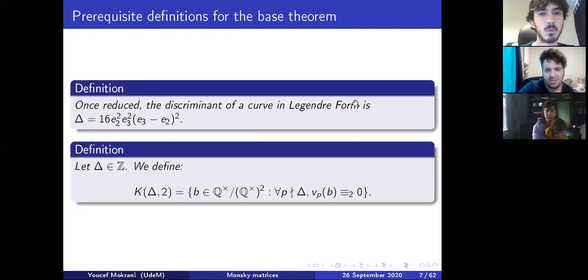To do that, we just need some definitions. The discriminant of an elliptic curve in Legendre form is just 16 e2 squared, e3 squared, (e3 minus e2) squared, the classic formula. For any integer, let's say delta, we say that K delta 2 is the rationals quotiented by their squares, such that for any prime not dividing delta, the valuation of b at p is even. We can just see K delta 2 as the set of every square free divisor of delta.